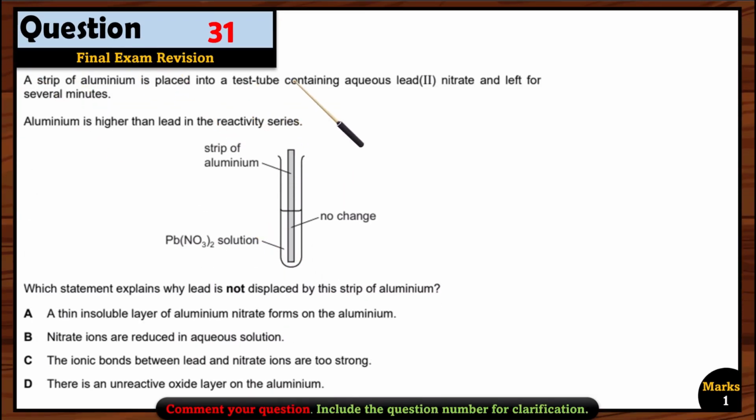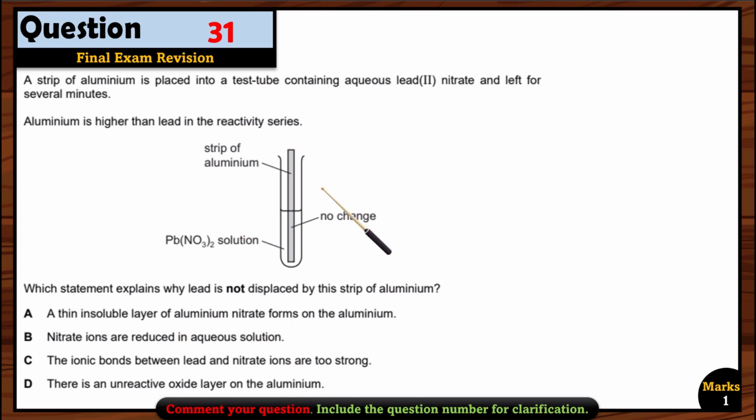Question 31. A strip of aluminium is placed into a test tube containing aqueous lead nitrate and left for several minutes. Aluminium is higher than lead in the reactivity series. What statement explains why lead is not displaced by the strip of aluminium? Okay, so aluminium is not displacing the lead. So what can be the option?